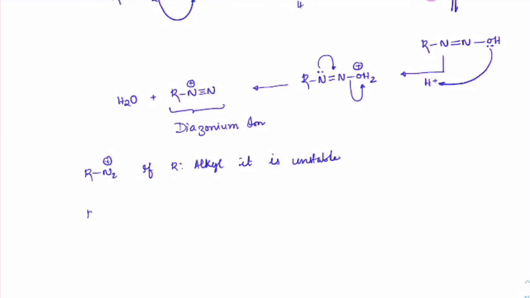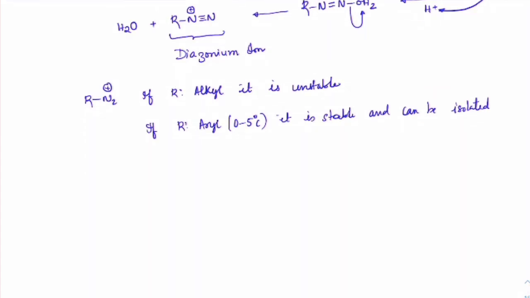But if R is aryl, between 0 to 5 degrees, it is stable and can be isolated. That's why with benzene you can make benzene diazonium chloride salt. You can isolate that out and make it as the salt, benzene diazonium chloride.